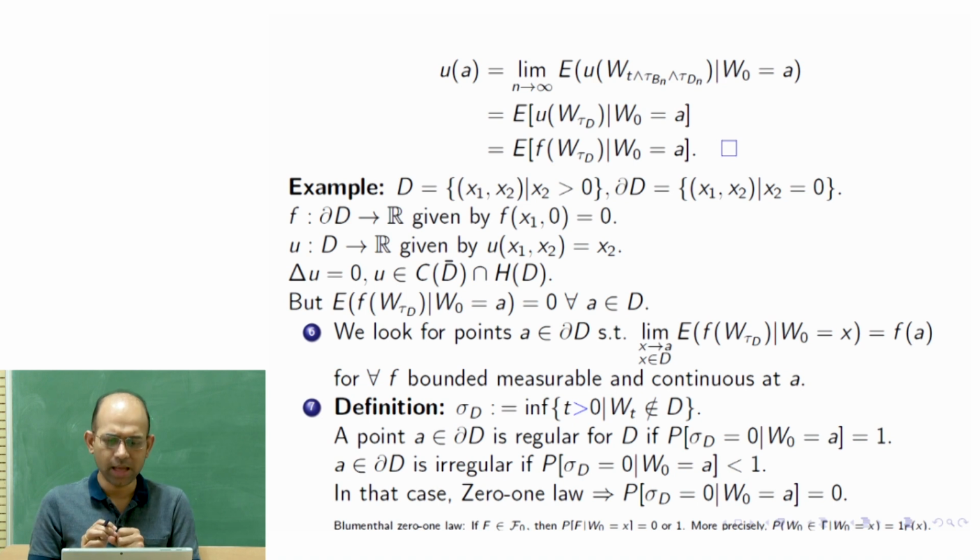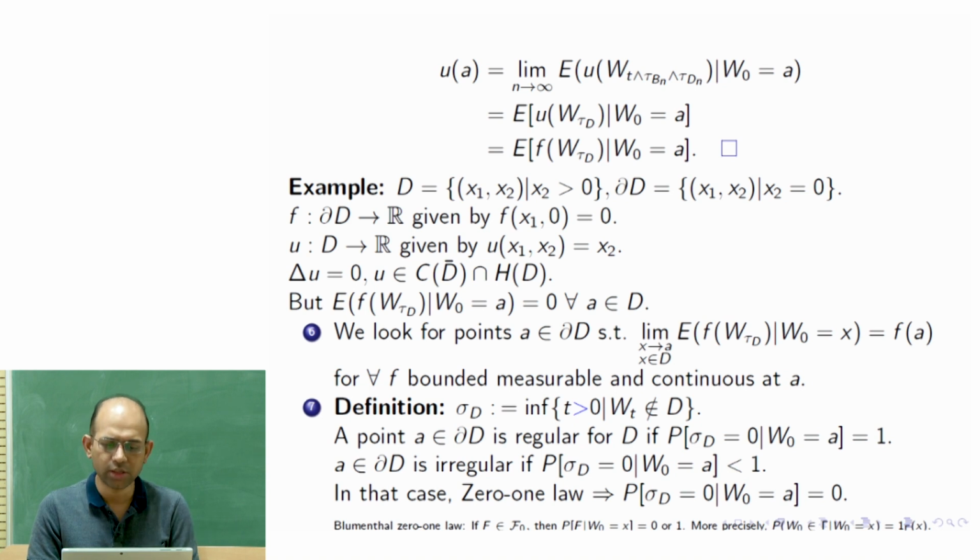Often what happens is that if you start Brownian motion from the boundary itself, then at time 0 it might leave. I mean, whatever infimum you take, the infimum could be 0. So at time 0 it might leave, but we are excluding that case, the time 0 case.